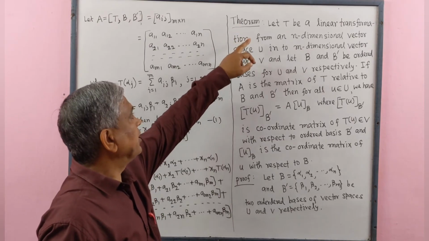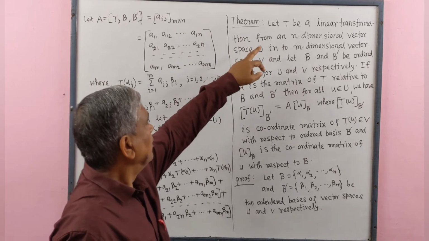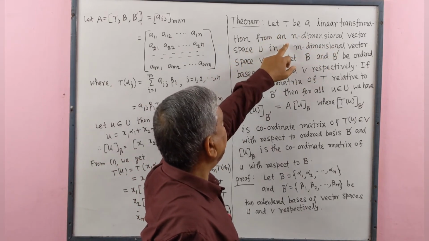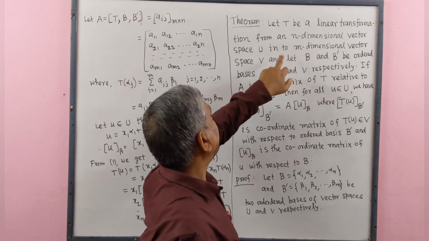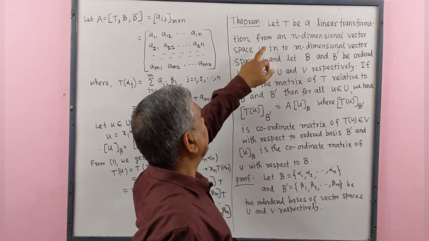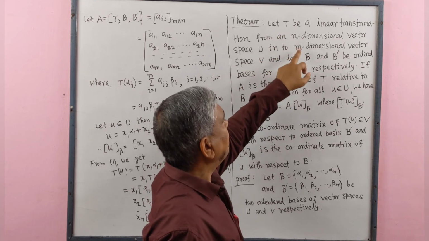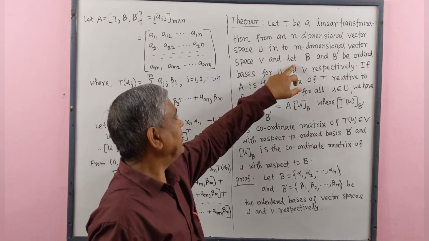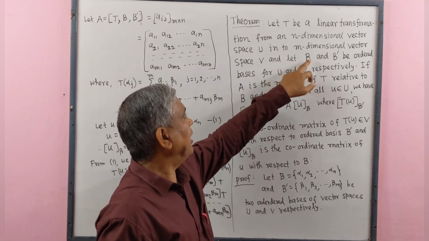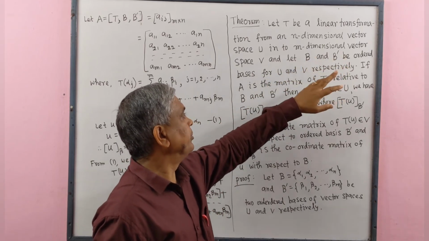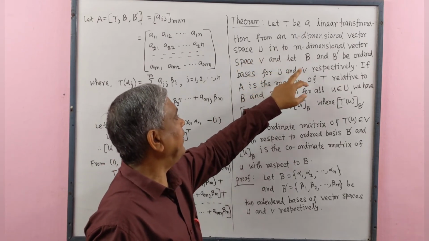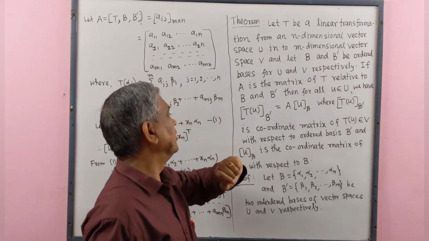Now we prove the next theorem. Let T be a linear transformation from an n-dimensional vector space U into an m-dimensional vector space V, and let B and B' be ordered bases for U and V respectively.